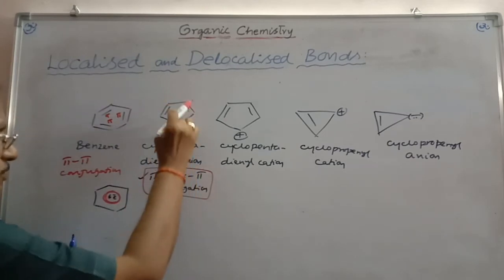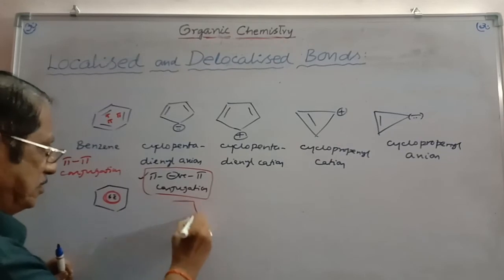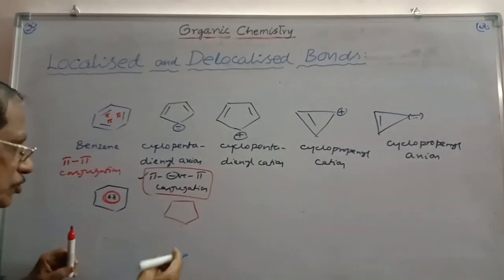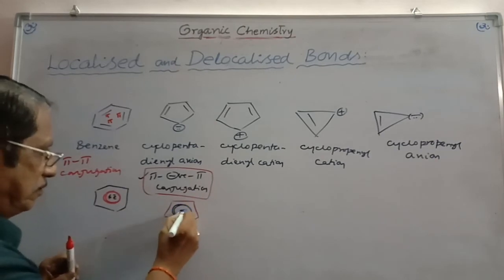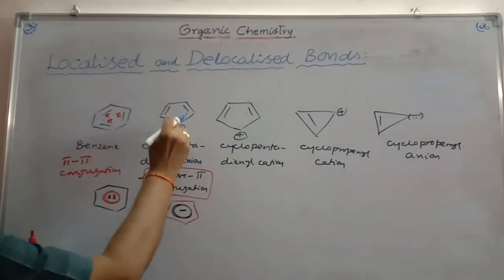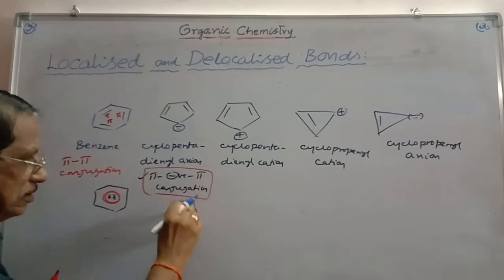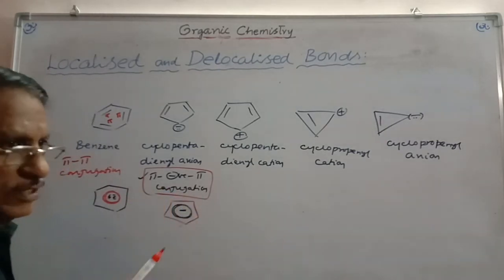This cloud and this cloud will be mixing and forming delocalized clouds. You can write it in this manner. Negative charge is there, 2 electrons completely delocalized and occupying all the 5 carbons. Those are delocalized clouds. You can write resonance forms also.